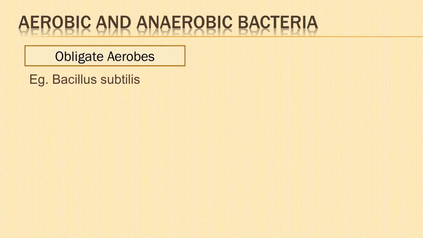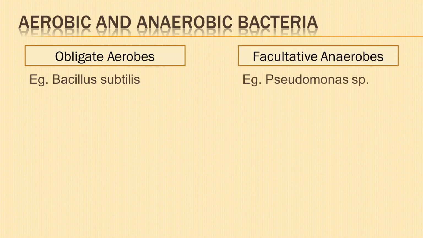Now we shall discuss aerobic and anaerobic bacteria. Different types are obligate aerobes, which can survive only in the presence of oxygen. That is, they need oxygen in the environment in order to survive. Example, Bacillus subtilis. Facultative anaerobes. They are aerobic bacteria but can survive in the absence of oxygen. That is, they are capable of switching to fermentation if oxygen is absent.